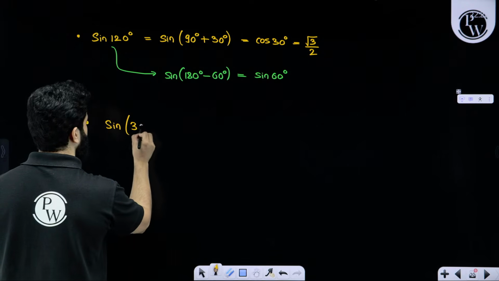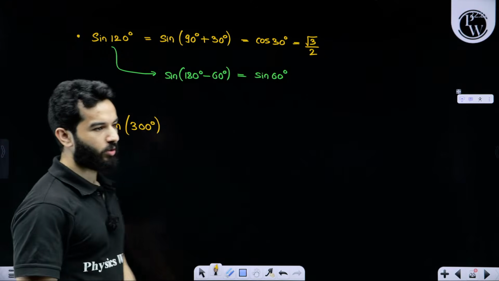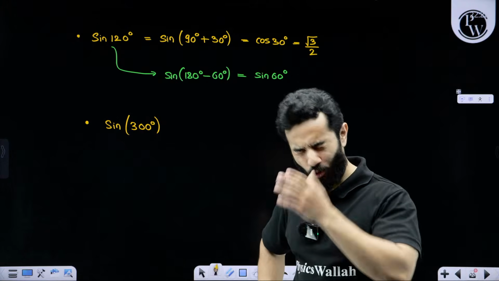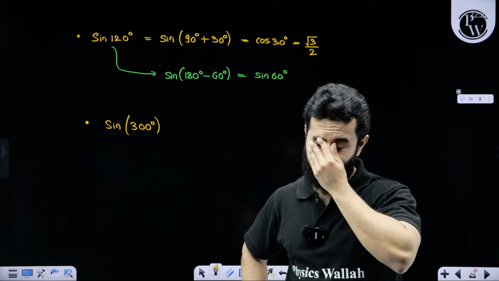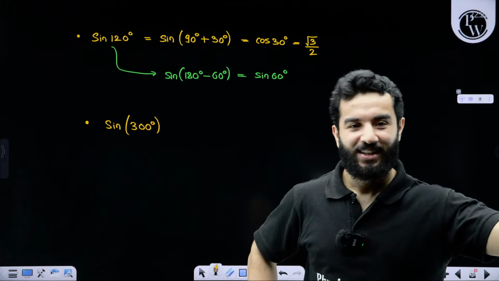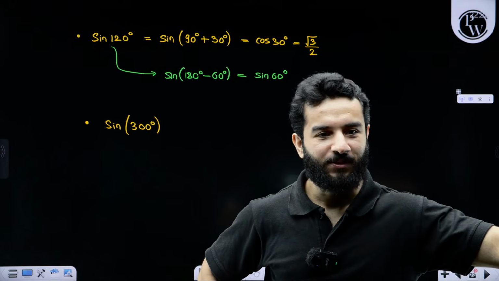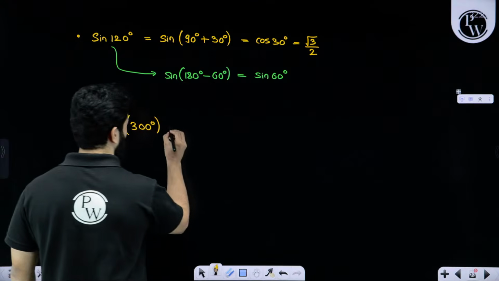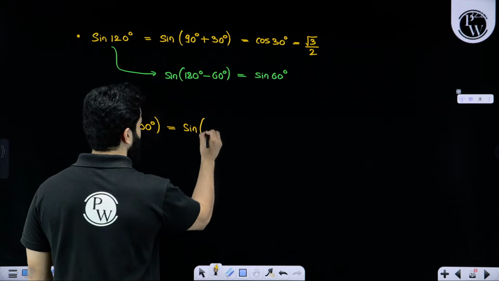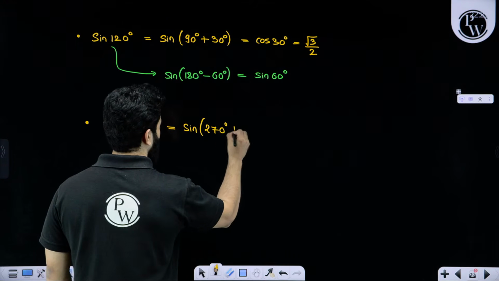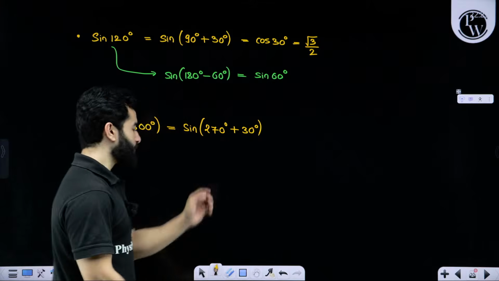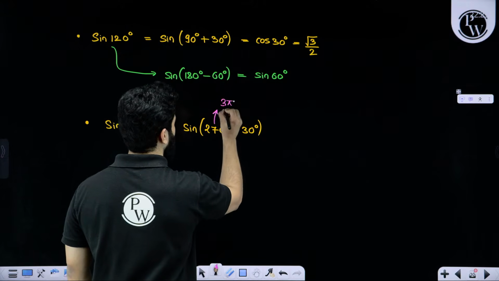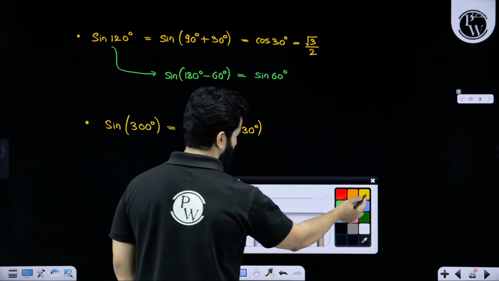Let's write sine 300 degree using this rule. Come on, be quick. Sine 300 degree. Sorry, I don't know why I am always talking about the first quadrant. It is the second quadrant, okay, for the previous one. Done? Come on. Sine 300 degree. So now we are going to rewrite it as sine of 270 degree plus 30 degree. This is odd, 3 pi by 2. Kindly remember, this is odd.